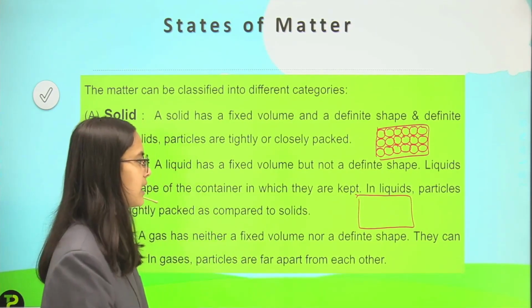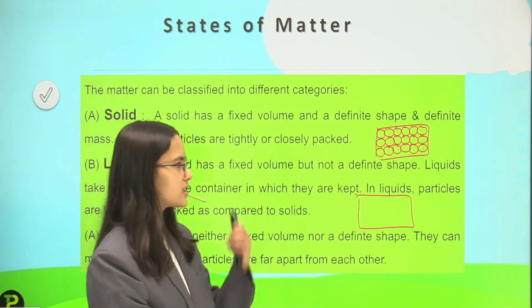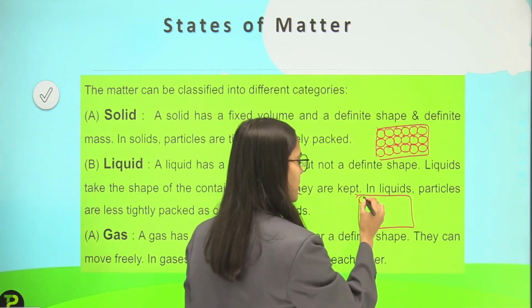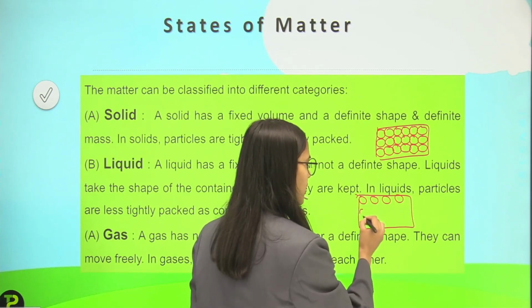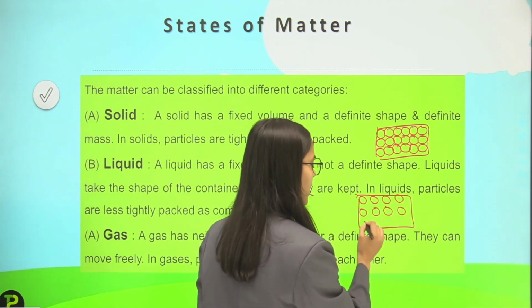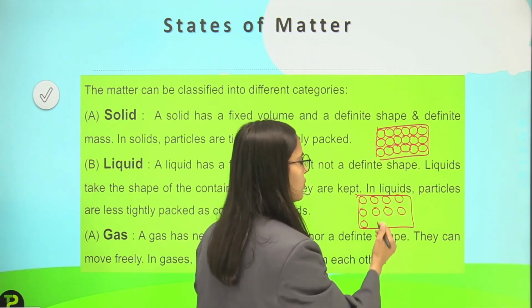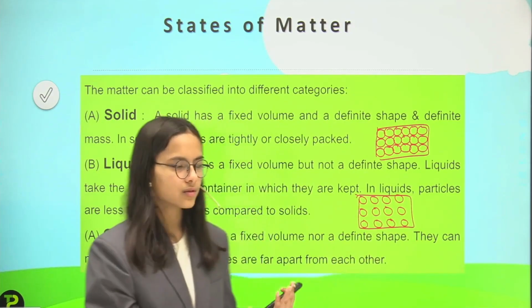And then in liquids, particles are less tightly packed as compared to solids. So here we will have somewhat less tightly packed, so they have a little space in between them and they can move a little bit. But here there is no movement of particles. Here some particles can move.